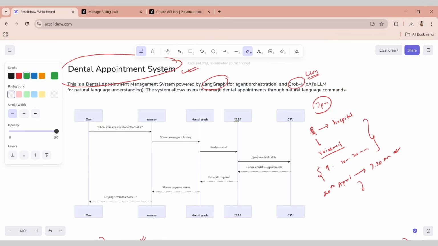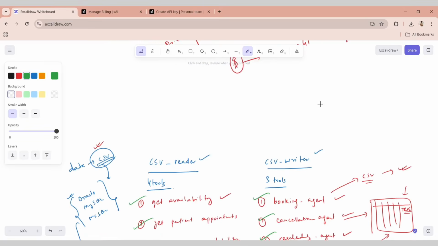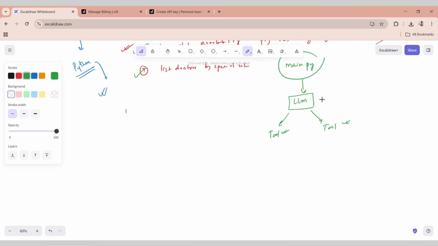We are creating a dental appointment system. The core components of these projects are very simple. The core components of these projects are LangGraph, which is our orchestrator. We are going to use xAI's Grok. To be very specific, I'm going to use Grok 4 large language model.